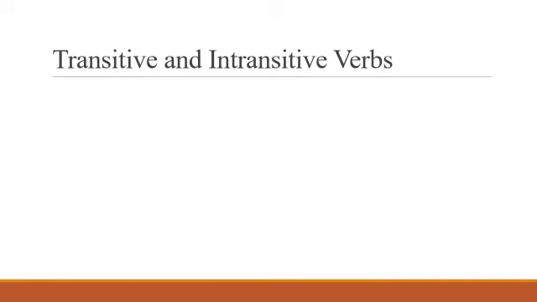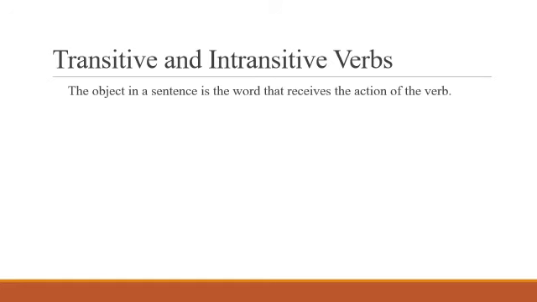Transitive and intransitive verbs. These are the two kinds of verbs that we have. Now, before delving into what transitive and intransitive verbs are, it is very important for us to know what an object is and what an object does in a sentence. The object in a sentence is the word that receives the action of the verb.